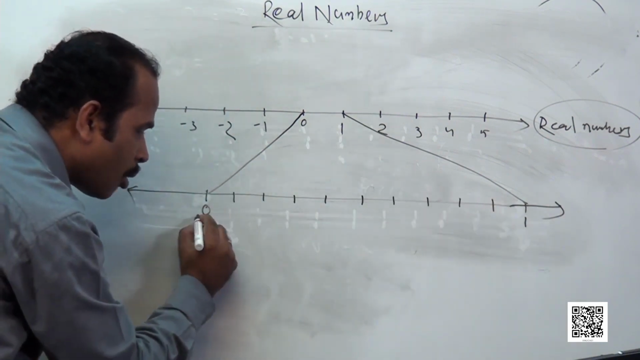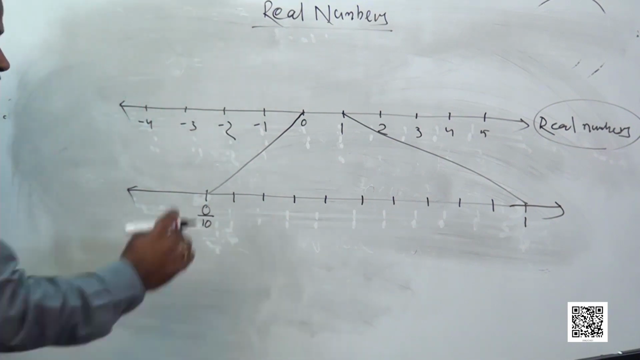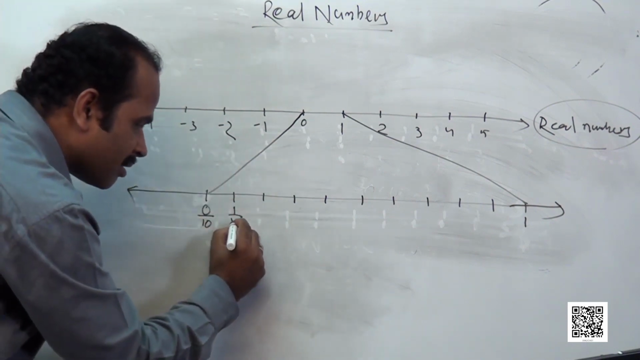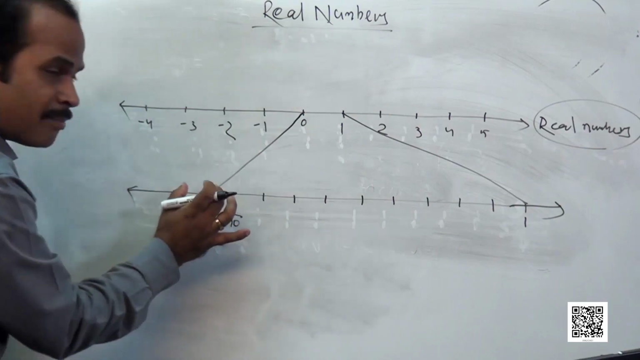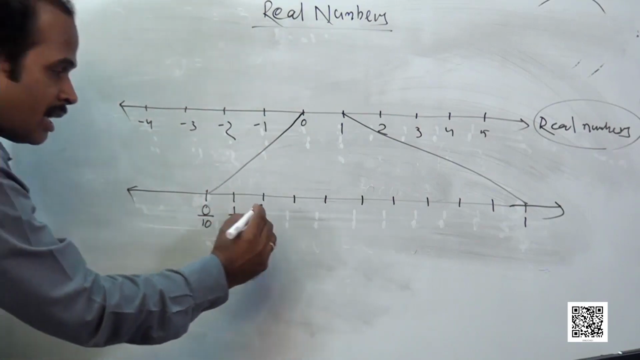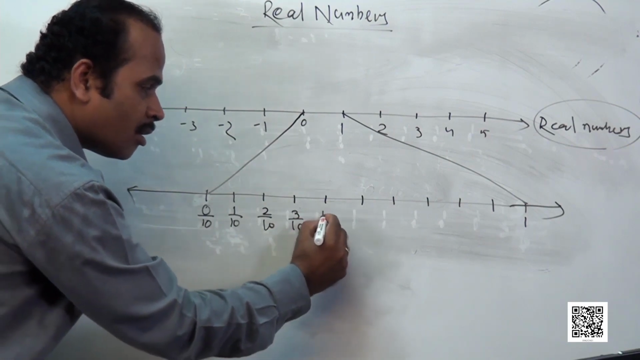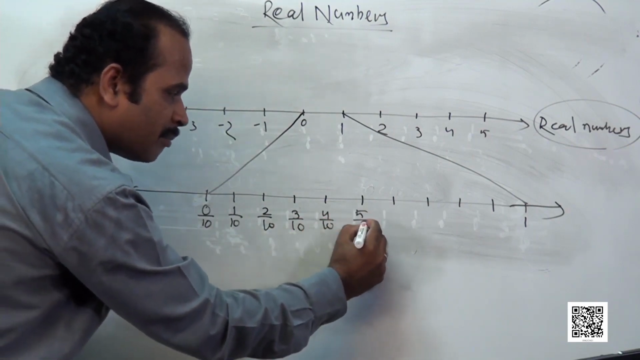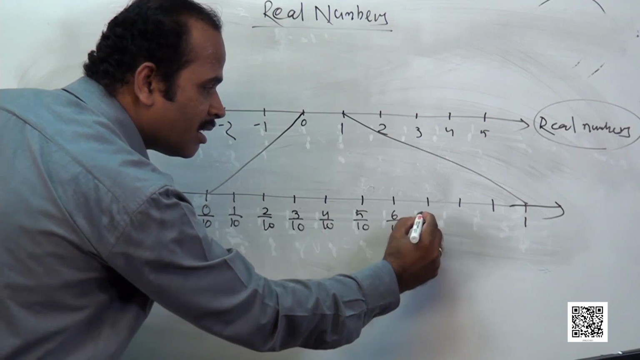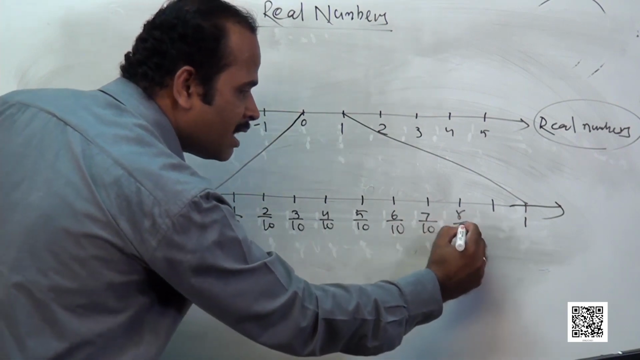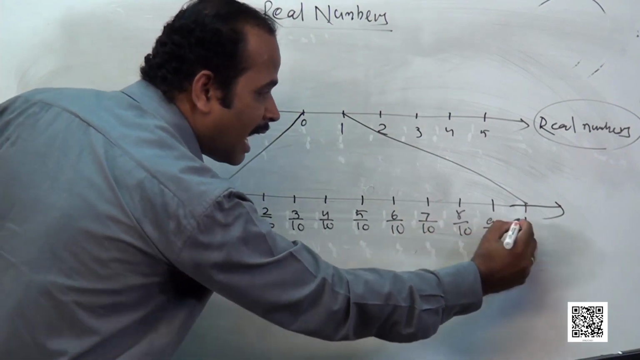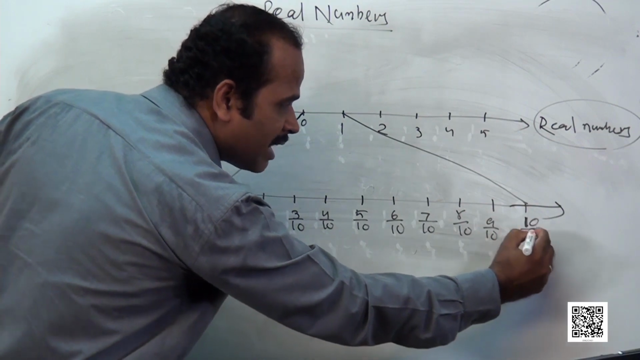So I will write this as 0 by 10. This will come as 1 by 10, out of these 10 parts, one part I have selected. Again, this is 2 by 10. This will be 3 by 10, 4 by 10, 5 by 10, 6 by 10, 7 by 10, 8 by 10, 9 by 10, and this one is represented as 10 by 10.